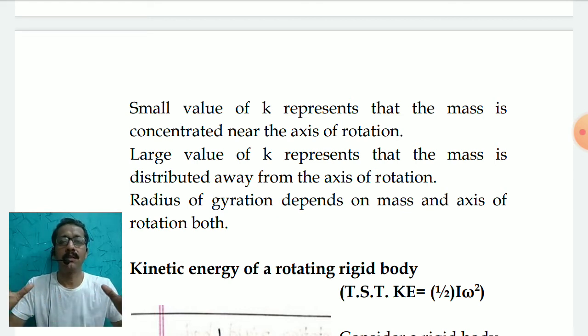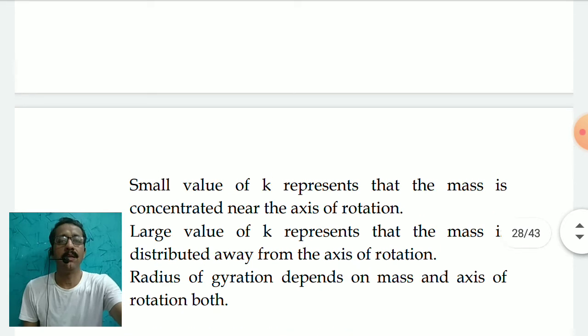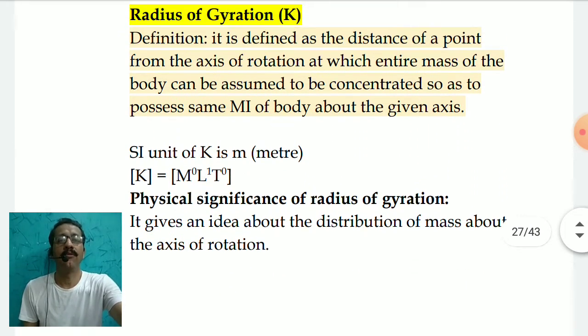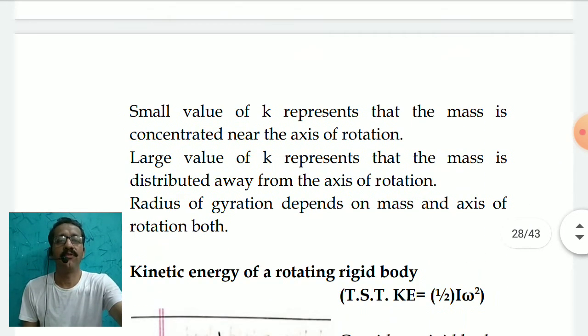However, if the mass is distributed away from the axis of rotation, you will have larger values of k. So k is basically going to tell you where the mass is distributed with respect to your axis of rotation. The equation is I = mk squared, and therefore k = root of I upon m, a very popular formula.